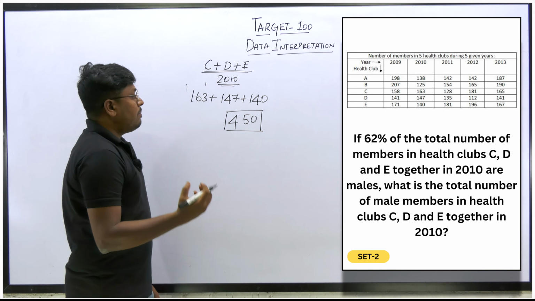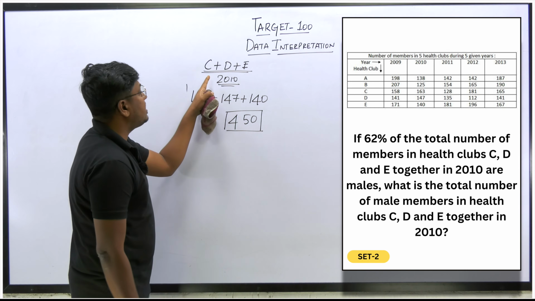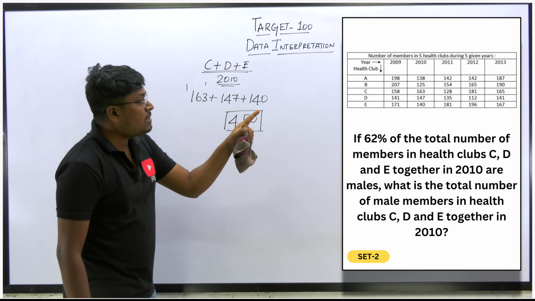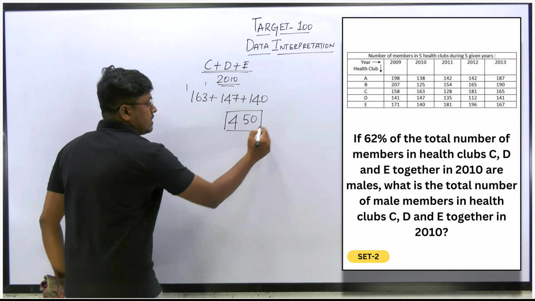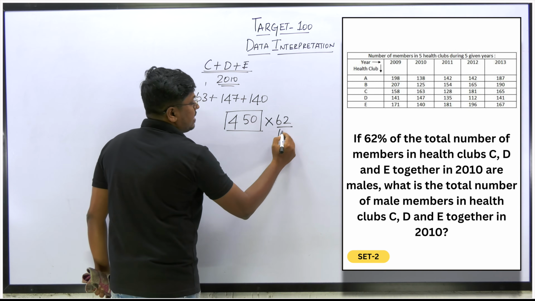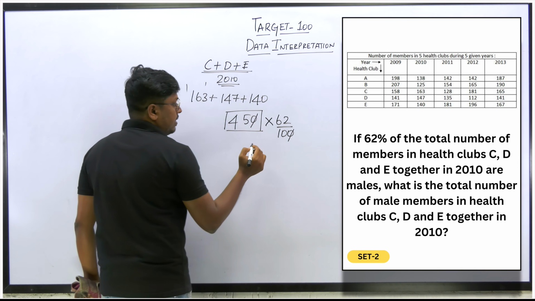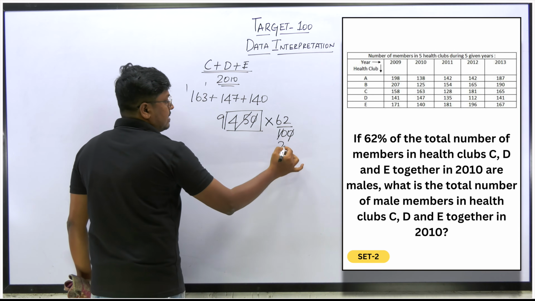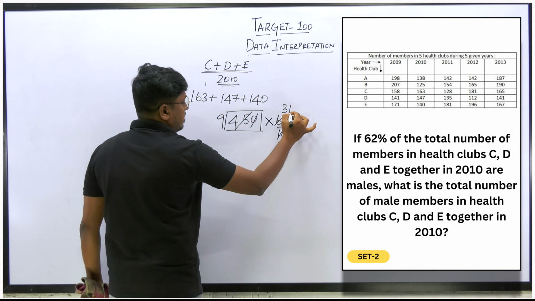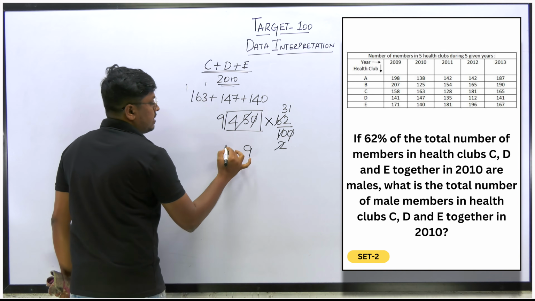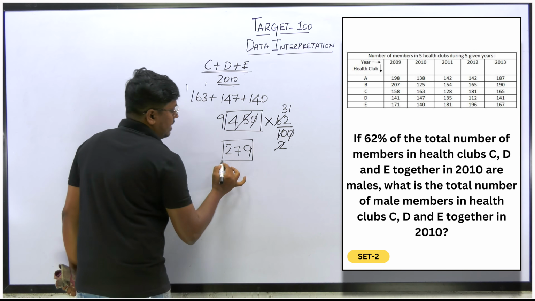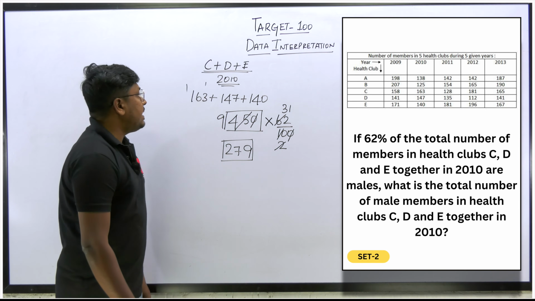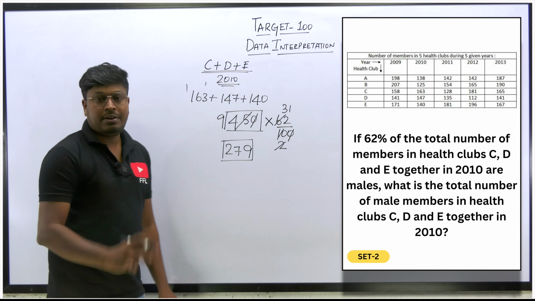So the total health club members in the three organizations, that is C, D and E. But our target is to find the male members. Male members is how much percentage? 62%. So 62% can be written as 62 by 100. Cancel the zeros. Cancel it on the 5 table: 9 5s are 45. Cancel it on the 2 table: 31 times 9 is 279. So 279 will be the total number of males in the 3 health clubs, that is C, D and E in the year 2010.